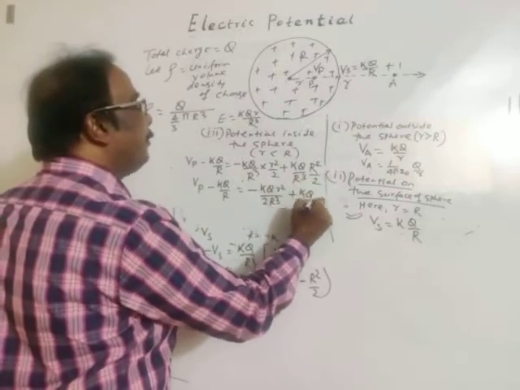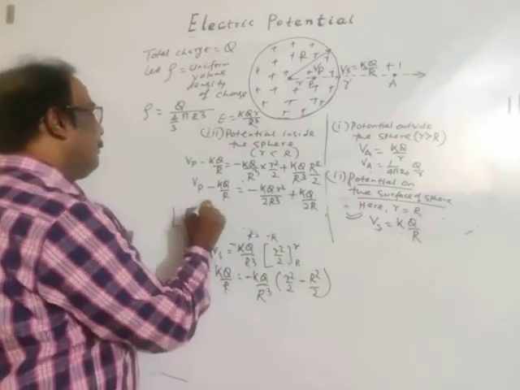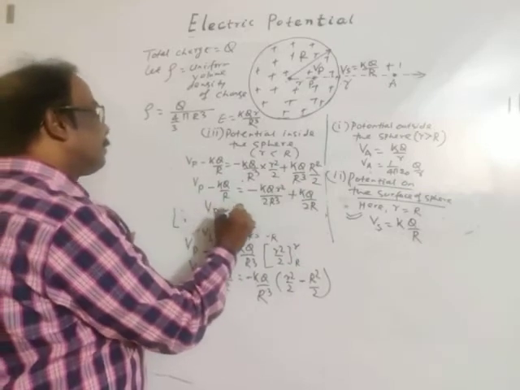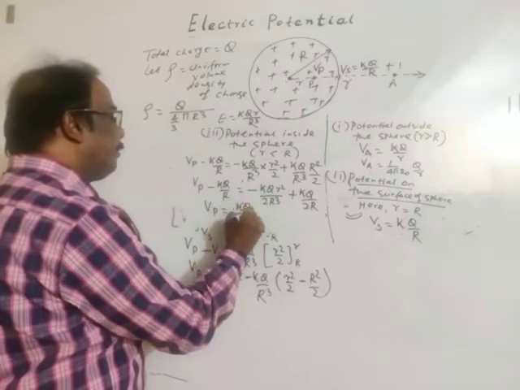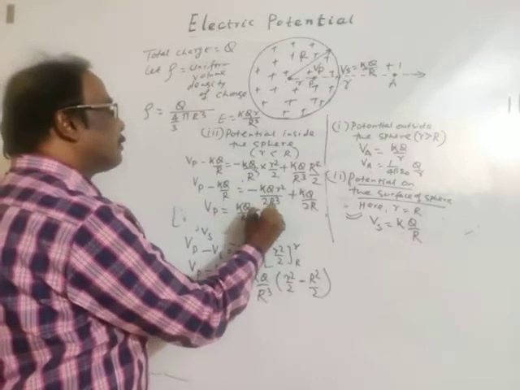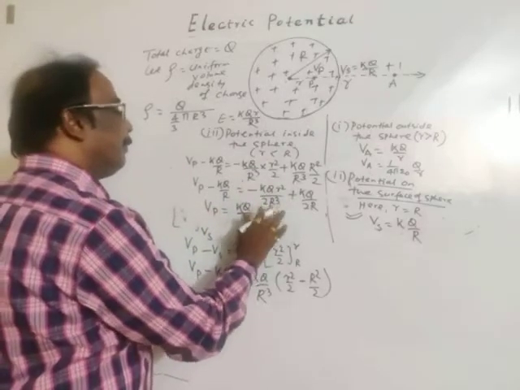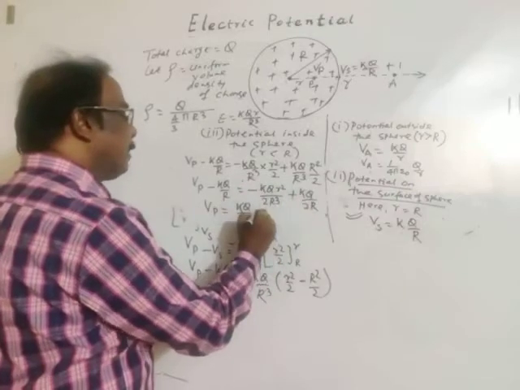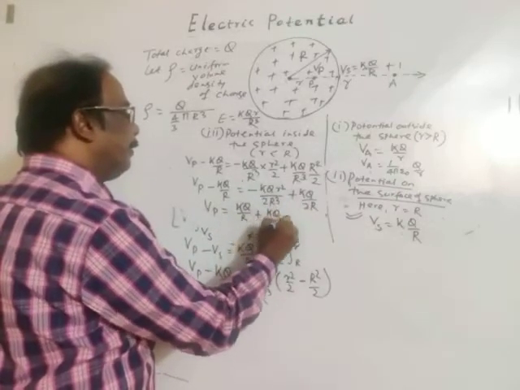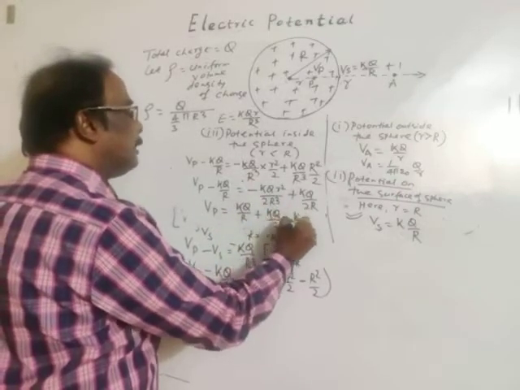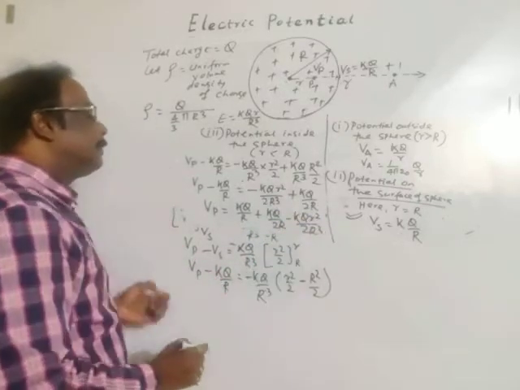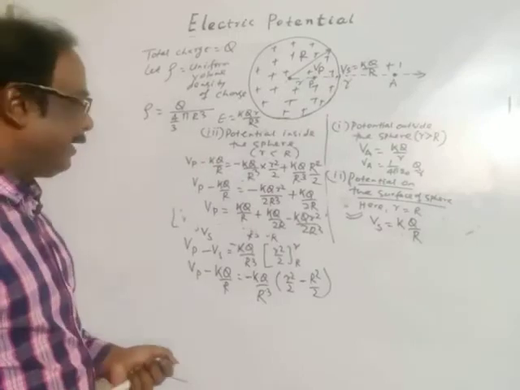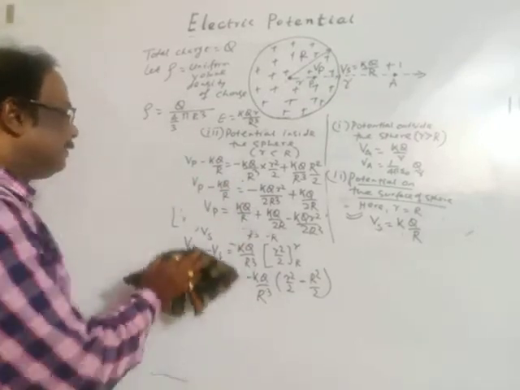And Vp is equal to, taking it to the right side, KQ by R plus KQ by 2R minus KQ r square by 2R cube. Is it clear to all? The simple solving.